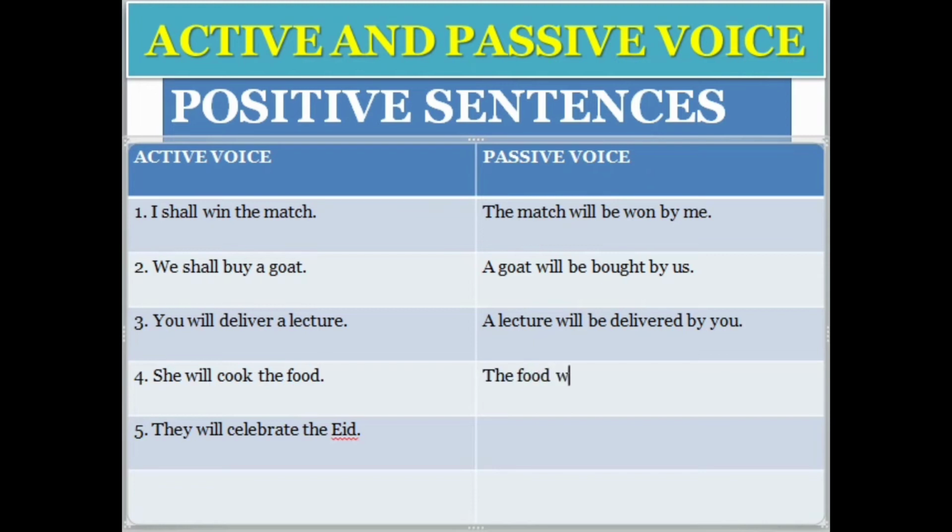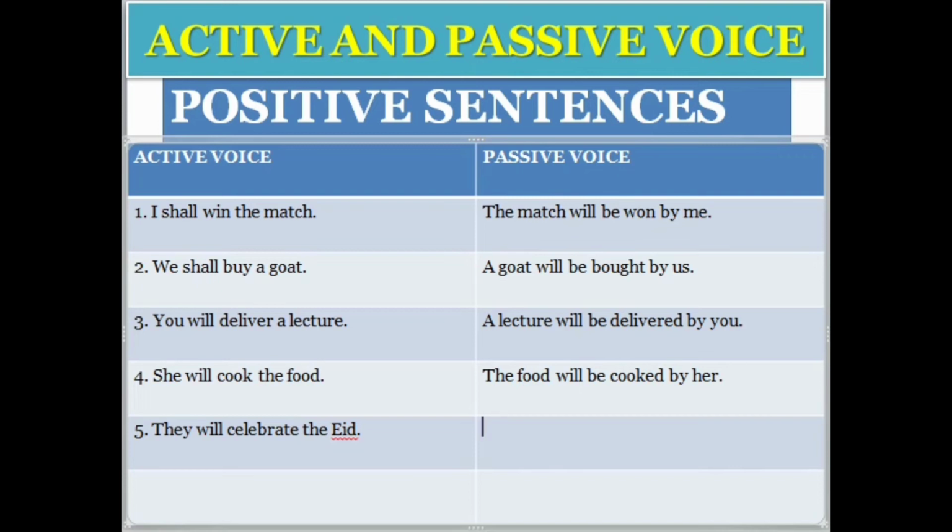The food will be cooked. The third form of cook is cooked. The food will be cooked by phrase. So you use the by phrase. The food will be cooked by her. So "she" will be changed to "her", because I told you the subject pronoun can be changed to the objective pronoun as well.